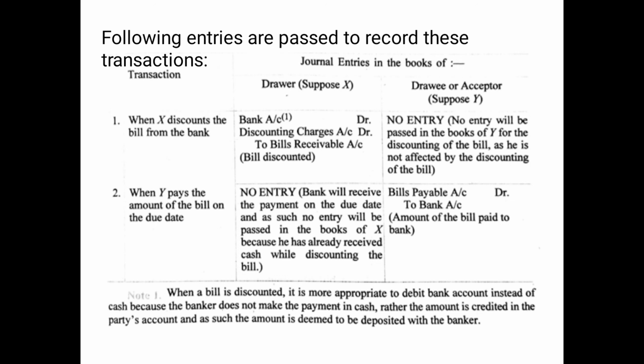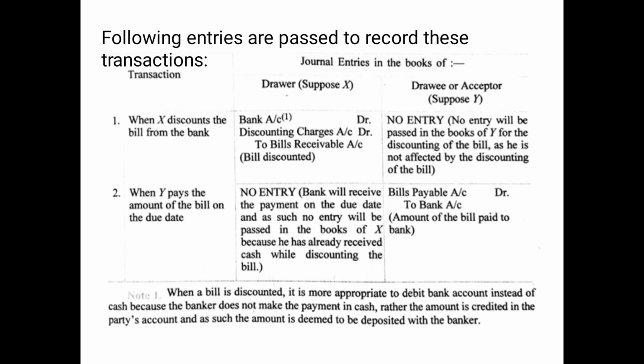Now, remember children, the entry which we have discussed in case number 1 for purchase and sale, for acceptance and drawing of the bill, that will be the same in all the cases. Now these are the additional entries, because now the bill is not retained by the drawer, but it will be discounted. So here we are starting with the discounting entries. As you can see, X again is the drawer and Y is again considered to be the drawee. Transaction: when X discounts the bill from the bank, the entry will be bank account debited.